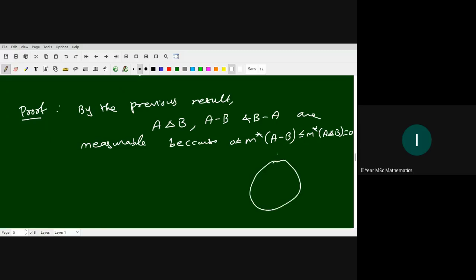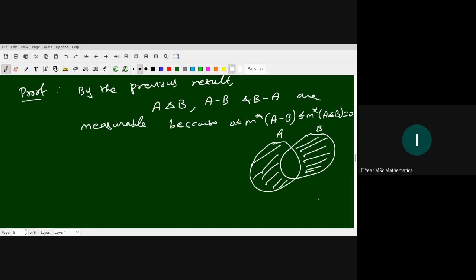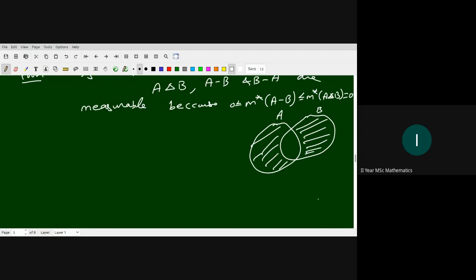The idea of the proof is this: A is measurable and the lined portion has 0 measure. Now I am going to prove that B minus A is measurable. This checked portion is measurable.